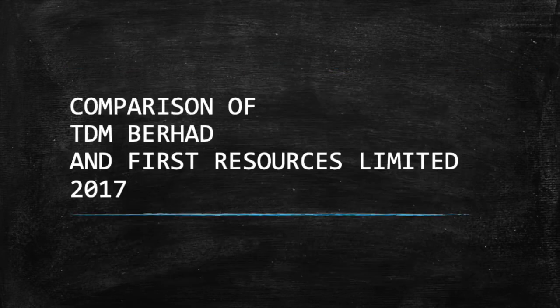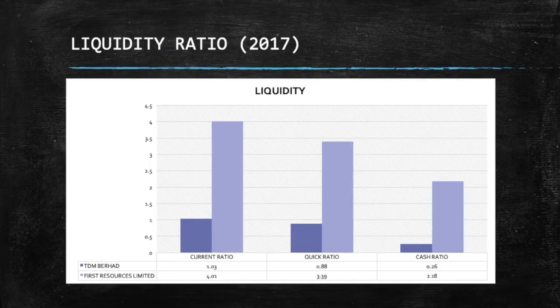My name is AQILAH binti RAZALI. I will present the comparison between TDM Berhad and First Resources Limited in 2017. The first graph is the liquidity ratio in 2017. The bar chart shows 3 types of liquidity ratios, which are current ratio, quick ratio, and cash ratio for two companies.